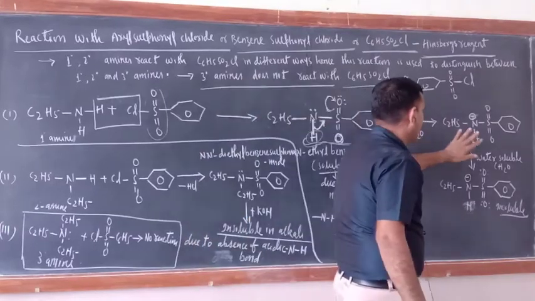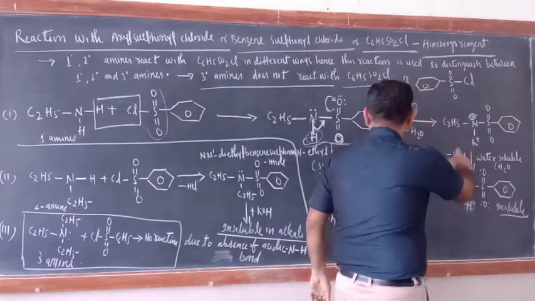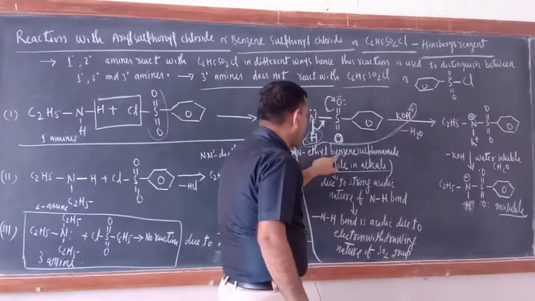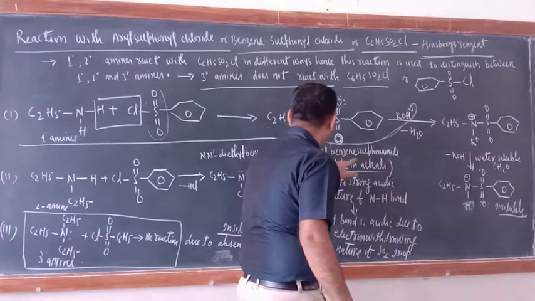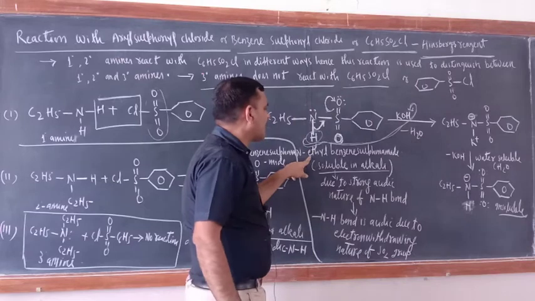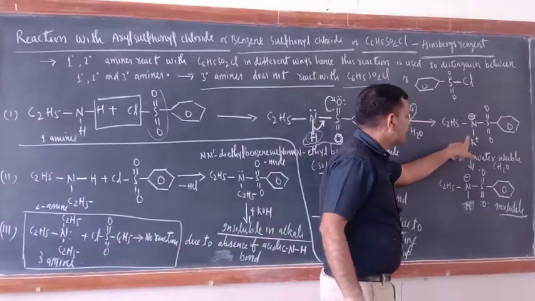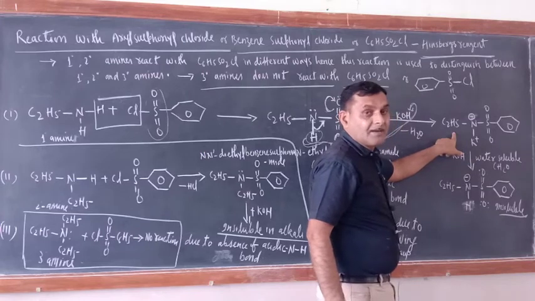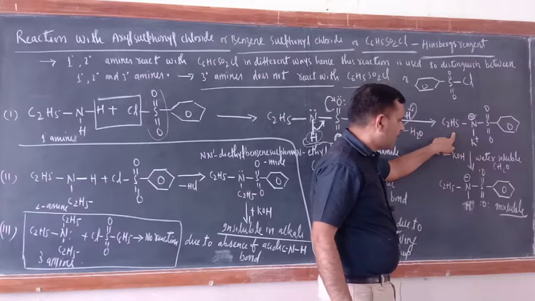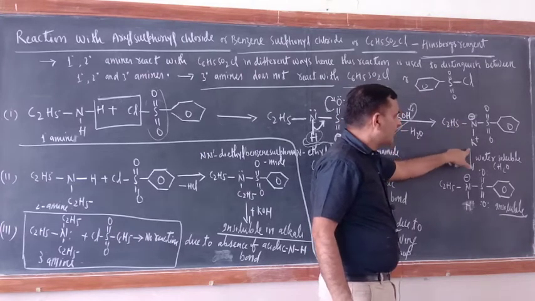Okay, so now everything is the same. What is the name of this one? This is N-ethyl benzene sulfonamide. Now this would be the potassium salt of N-ethyl benzene sulfonamide. What would be the name of this one? Potassium salt of N-ethyl benzene sulfonamide. Now this compound is water soluble.